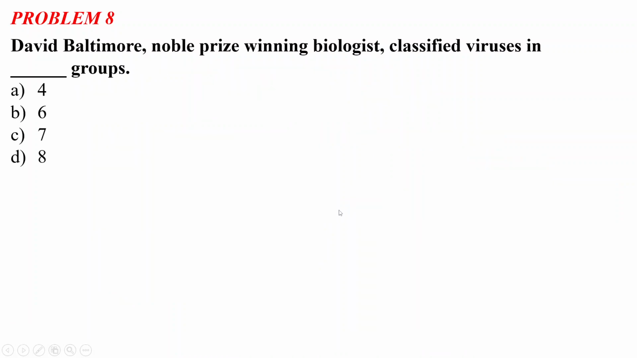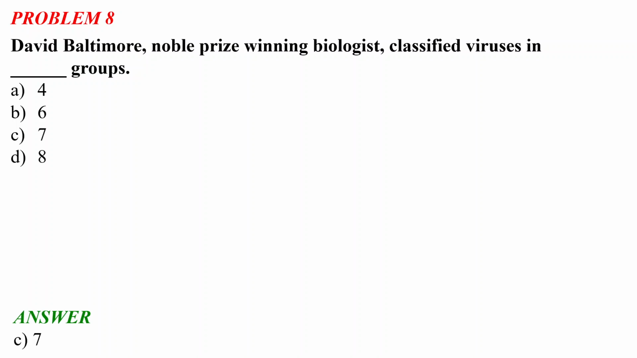So problem number 8 says that Baltimore, a Nobel Prize winning biologist, classified viruses into dash groups. So you have to identify how many groups this Nobel Prize winning biologist has divided the viruses into. The options are A, 4; B, 6; C, 7; and D, 8. Let us see the answer, then we will discuss these groups.